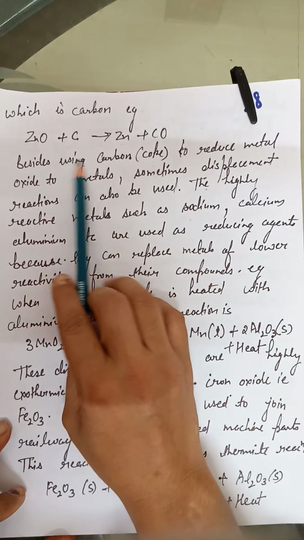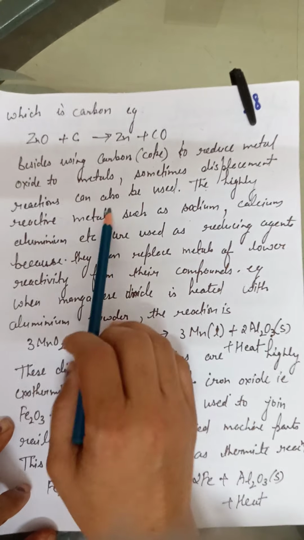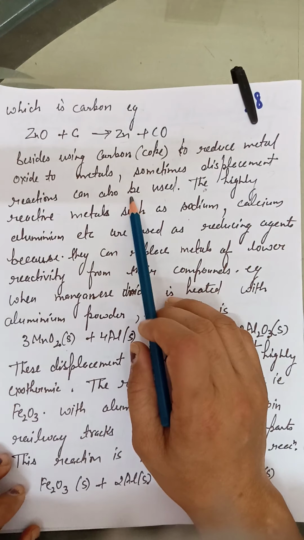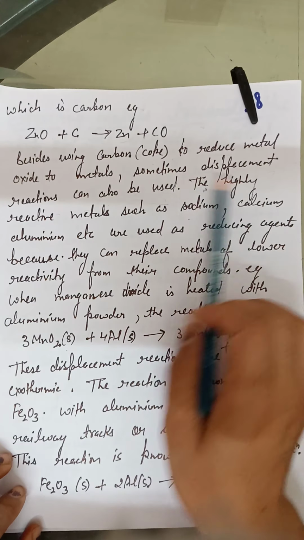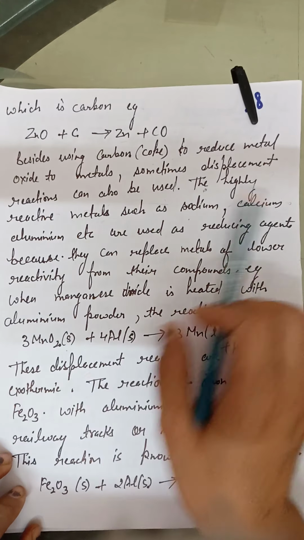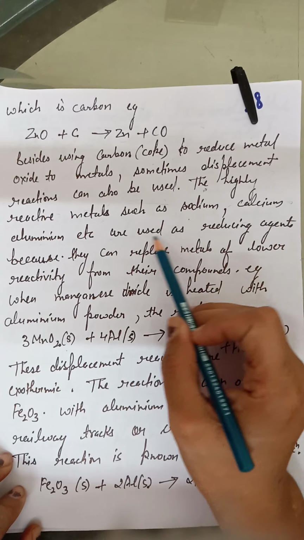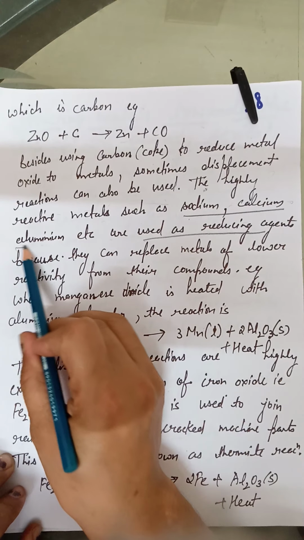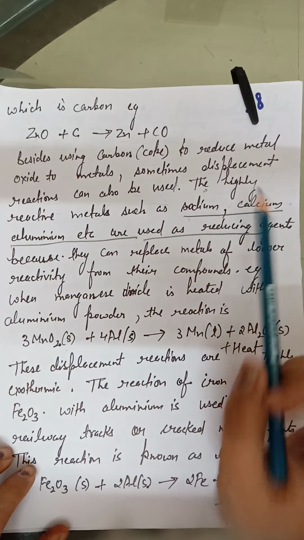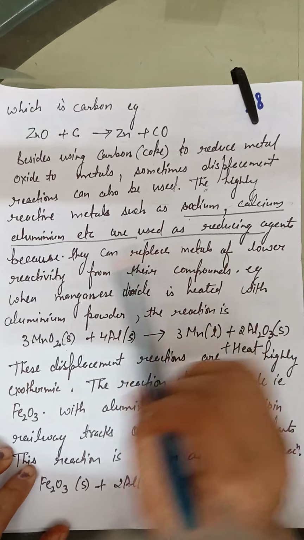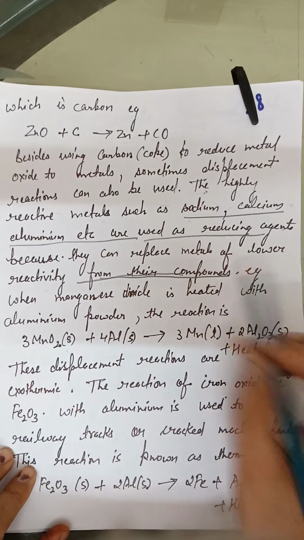Okay, so besides using carbon coke to reduce metal oxide to metal, sometimes displacement reactions can also be used. This is another alternative method. The highly reactive metals such as sodium, calcium, aluminium, etc. are used as reducing agents. So you have to underline all these lines. Sodium, calcium, aluminium are used as reducing agents because they can replace metals of lower reactivity from their compounds. So that's why they are used as reducing agents.